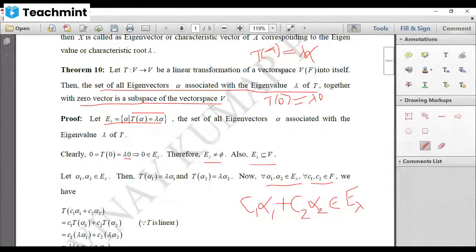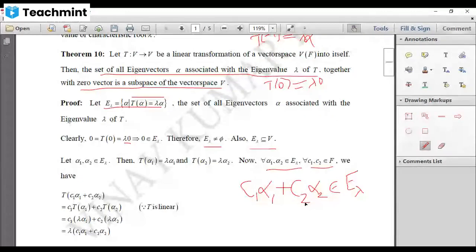So to prove a subspace, first we have to show it is non-empty, then we have to show it is a subset of the domain, then we have to show that the linear combination of two vectors taken from that set is again in the same set. Now we have to show this. Instead of alpha, you are taking C1 alpha 1 plus C2 alpha 2. So this belongs to E lambda if we can show that the image of this is equal to lambda into C1 alpha 1 plus C2 alpha 2. We have to show that this is also an eigenvector associated with lambda.